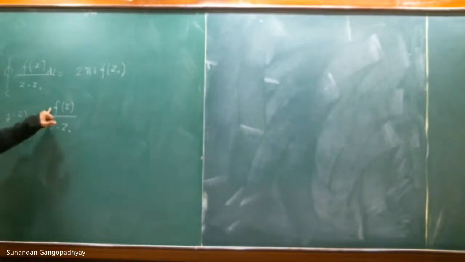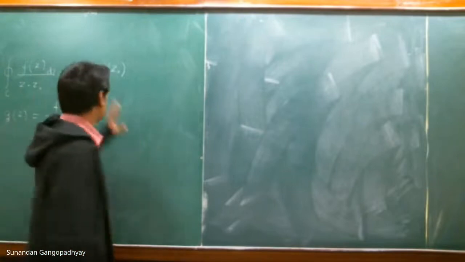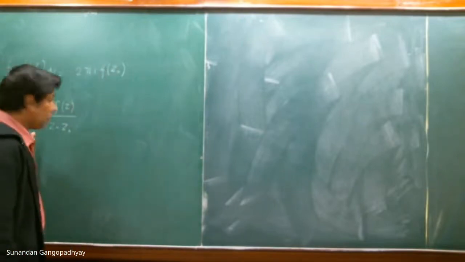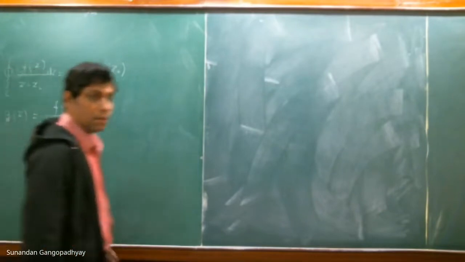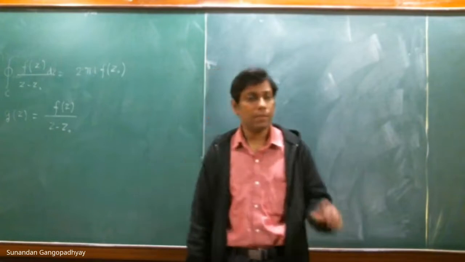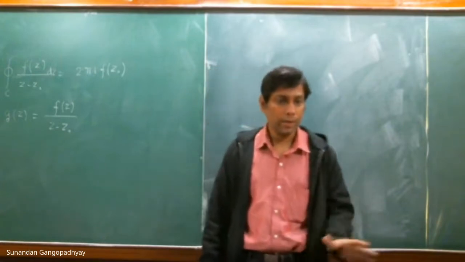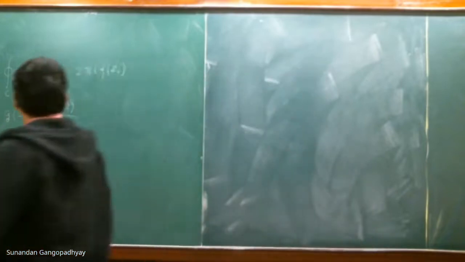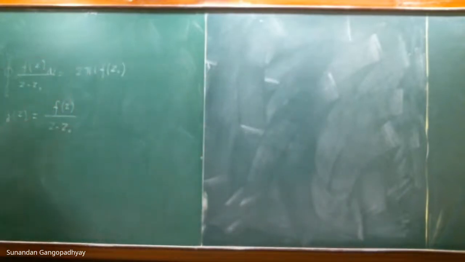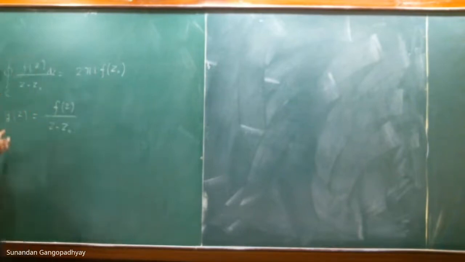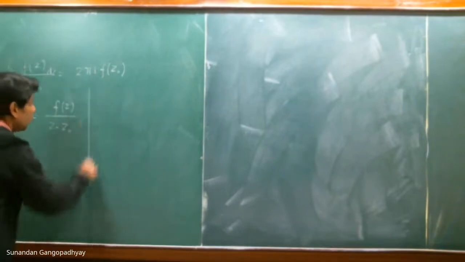Although f(z) is an analytic function in this region bounded by the closed contour C, g(z) is not analytic because it has a singularity at z = z0, and let us assume that this singularity falls inside the region bounded by the closed contour. So this function g(z) is not analytic, and the result that we got was this.